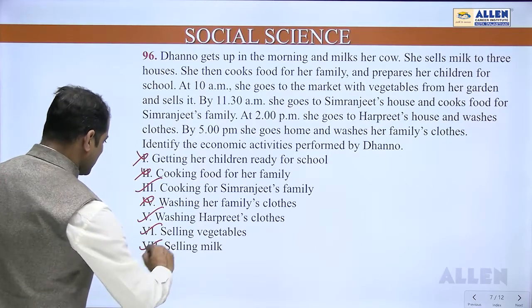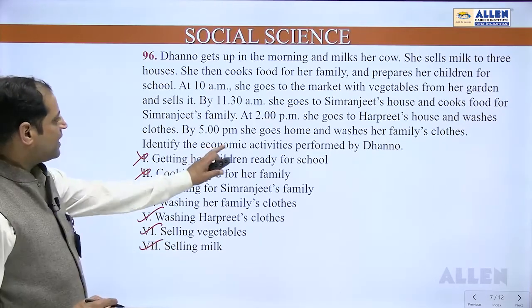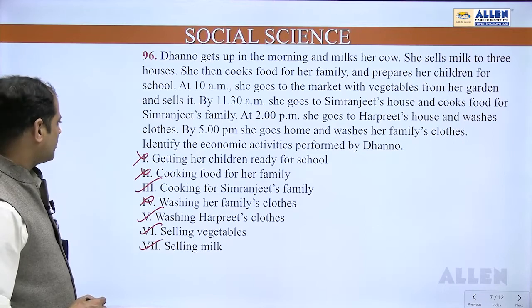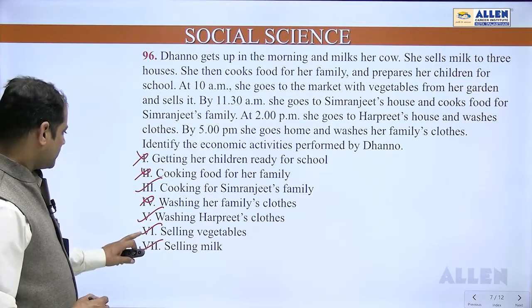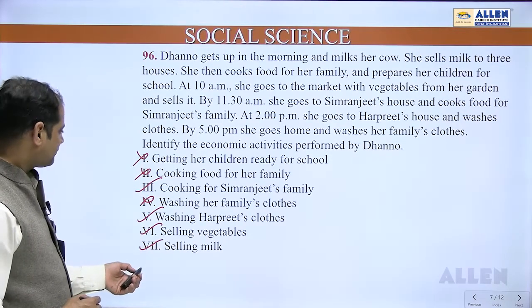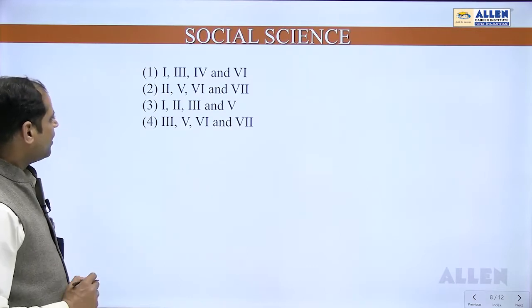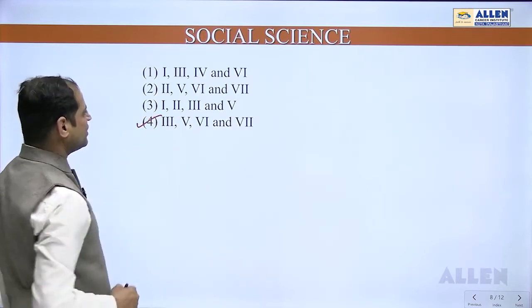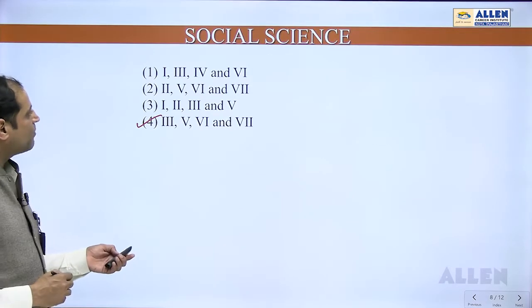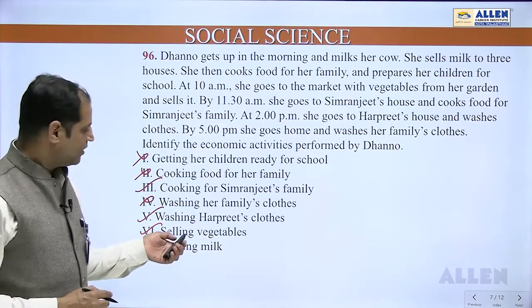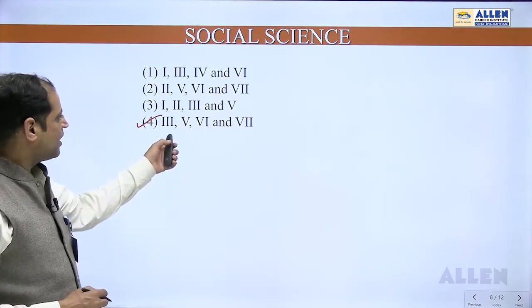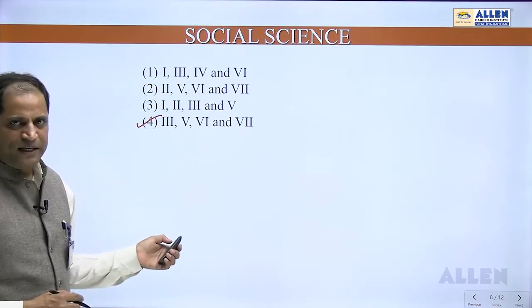And selling milk is also correct. So we have to identify the economic activities performed by Dhanu. 3rd, 5th, 6th and 7th. The 4th option is correct. So if we talk about question number 96, option number 4, that is 3rd, 5th, 6th and 7th statement is correct.